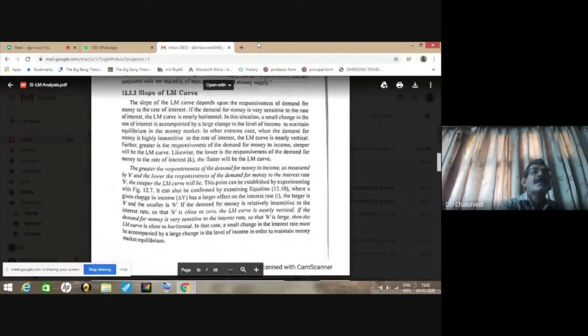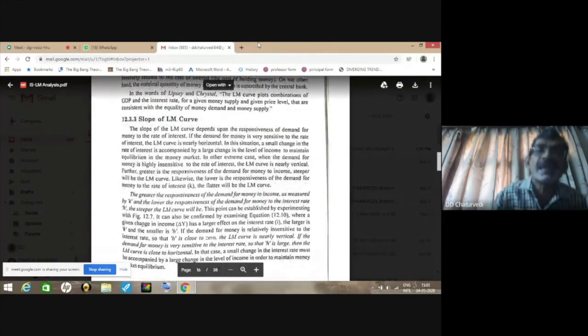And from this equation number 12.10, you can know about the slope of the LM curve. Slope is equal to di by dy or del I by del Y, and this slope is equal to k upon h. That means the slope of LM curve is directly related with k and it is inversely related with h. And this is precisely what we discuss in the next subsection on slope of LM curve.